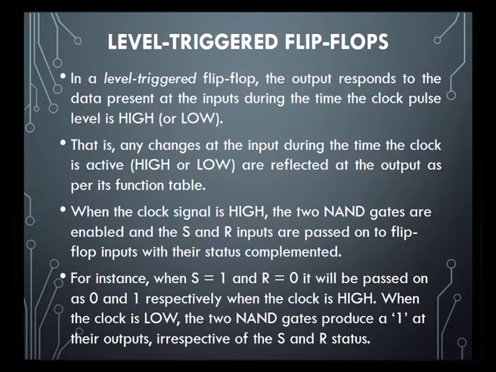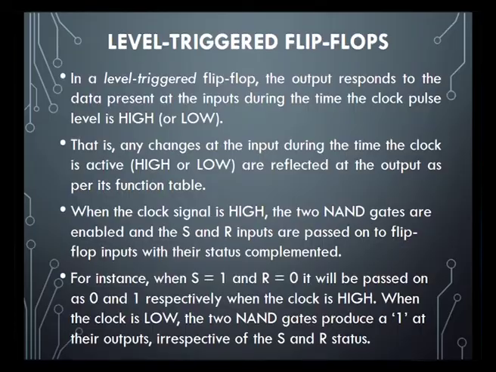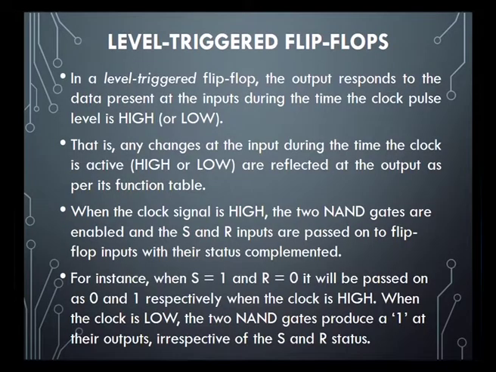So, consider for instance when S is equal to 1 and R is equal to 0. It will be passed on as 0 and 1, because when the clock is high, the S equal to 1 and R equal to 0 will be complemented, that is 0 and 1 will be the output. The two NAND gates produce a high. This is also an active low input, but the clock will be high, active high. So at their output, irrespective of the S and R.